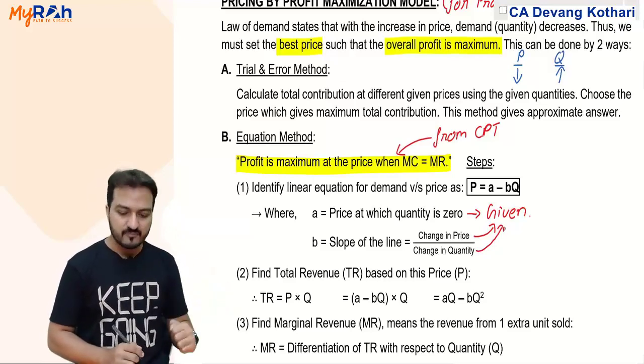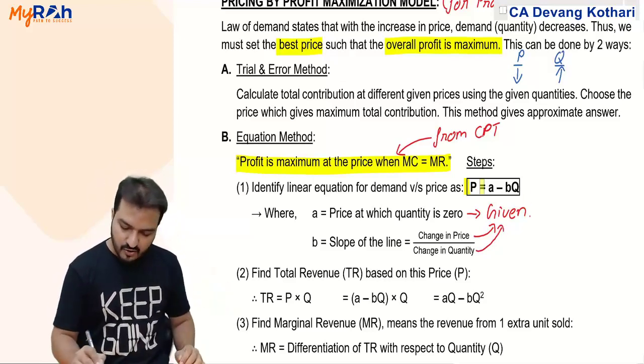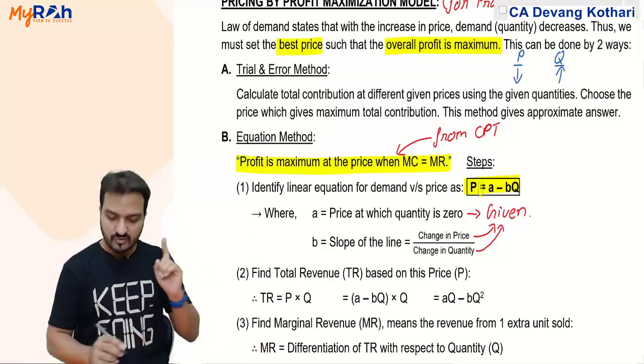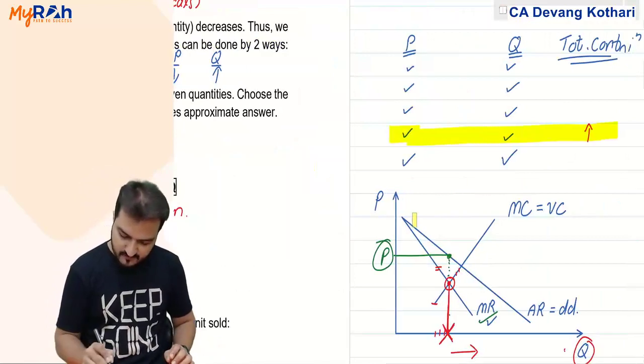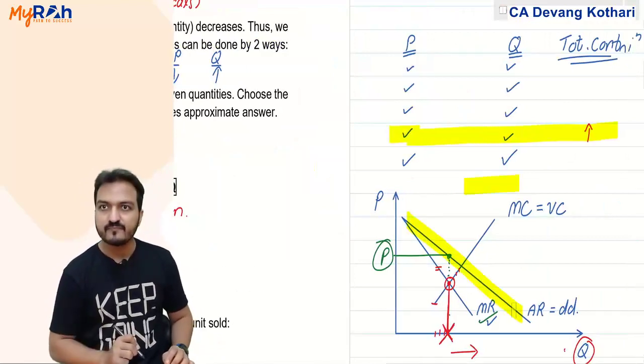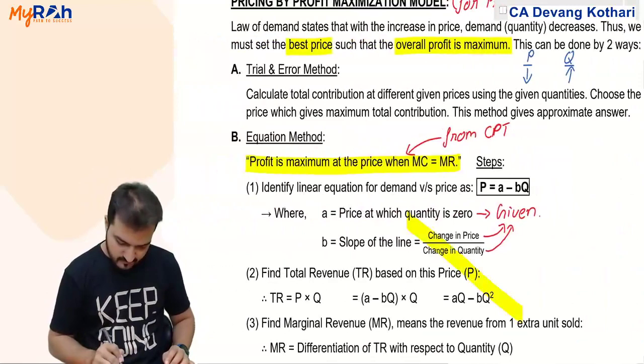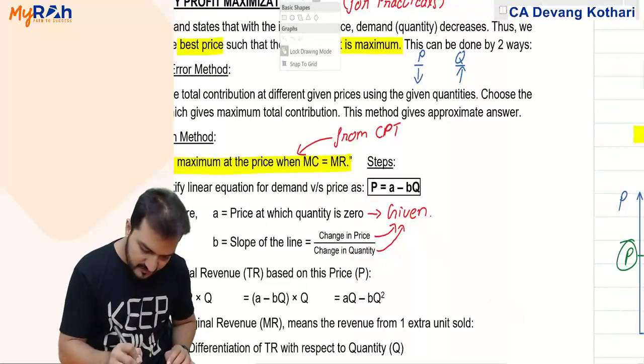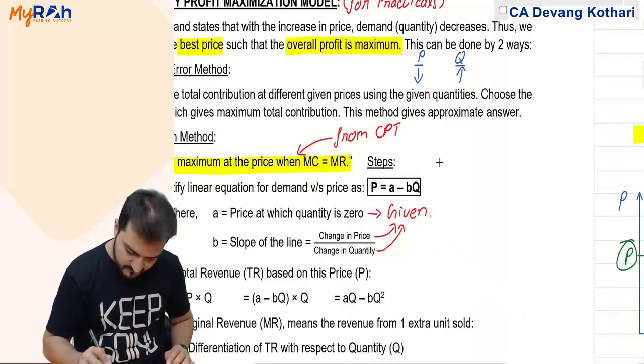Once you have A and B, you can put them in this equation here. It gives me my equation of demand. Equation of demand means this line over here. Okay, let me show you that better graph over here so that later you can copy if needed.